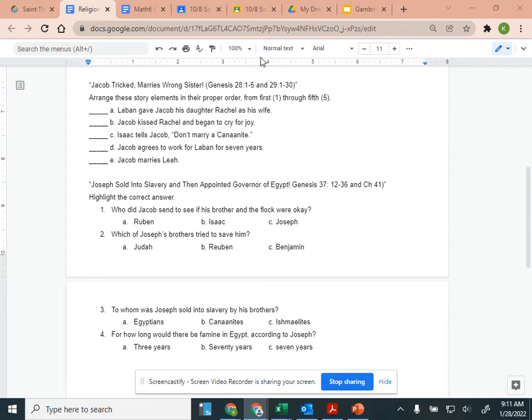Isaac therefore summoned Jacob and blessed him, charging him, "You shall not marry a Canaanite woman. Go now to Paddan Aram, to the home of your mother's father Bethuel, and there choose a wife for yourself from among the daughters of Laban, your mother's brother. May God Almighty bless you and make you fertile, multiply you that you may become an assembly of peoples.